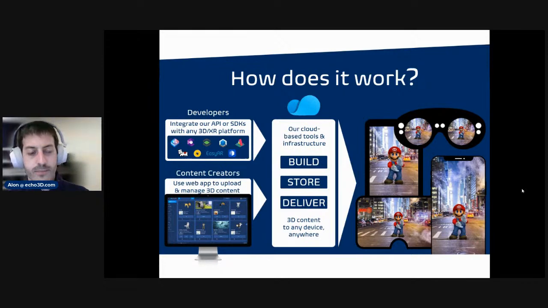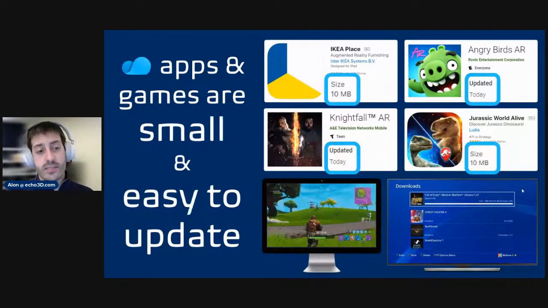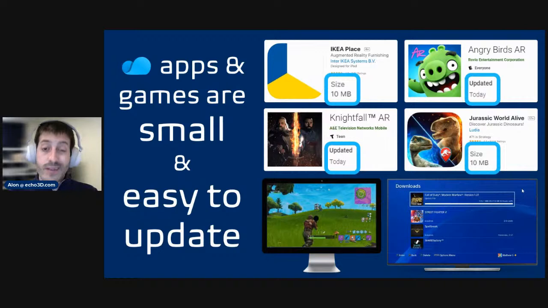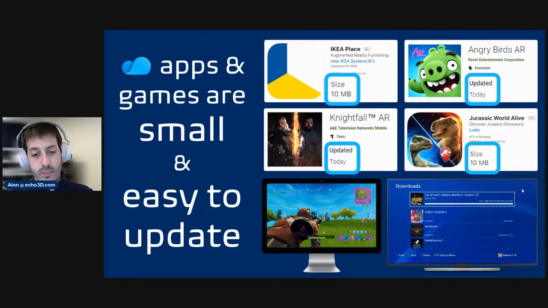And we saw a lot of the creative tools that you don't need to be a coder to use, like the entire console and how you can upload content. And then at Echo, we build, store, and deliver those assets to any device out there. So that's a really powerful tool at your disposal that you can build applications really quickly. That also means that if you're building really big games that are really hard to update, by using Echo, suddenly all these games and applications become really small and really easy to update, like we just saw in the example we shared.